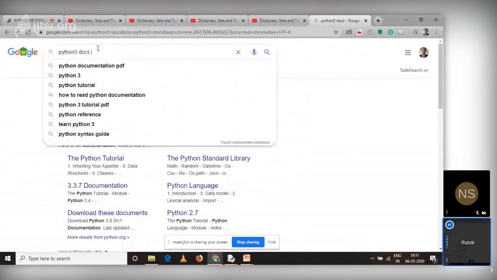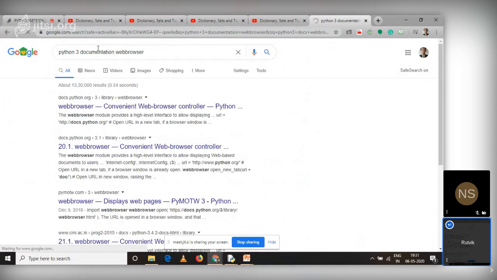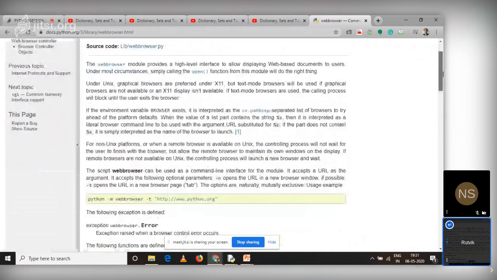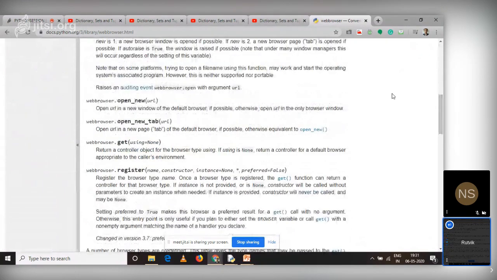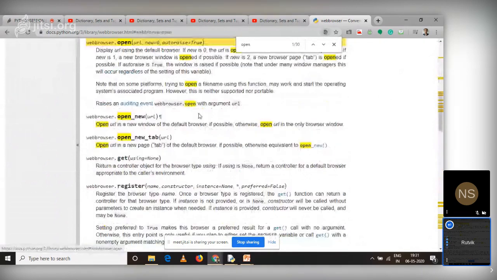Python 3 docs, and I'm looking for the web browser module. Now, understand this. It is giving me docs.python.org 3 library and web browser. If I click on this, this is the web browser module I have in Python. You can read through these docs. I'm looking for open, so I'm just typing open over here. It says that there is an open function. I can click on it, and this is the argument you have to pass. So web browser.open, URL is a mandatory argument. New is set to 0 by default, and autoraise is also true.